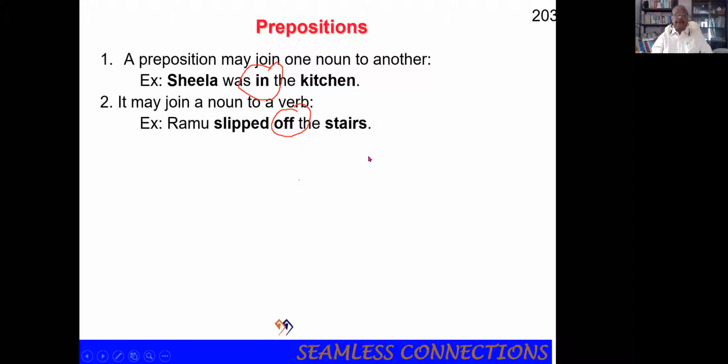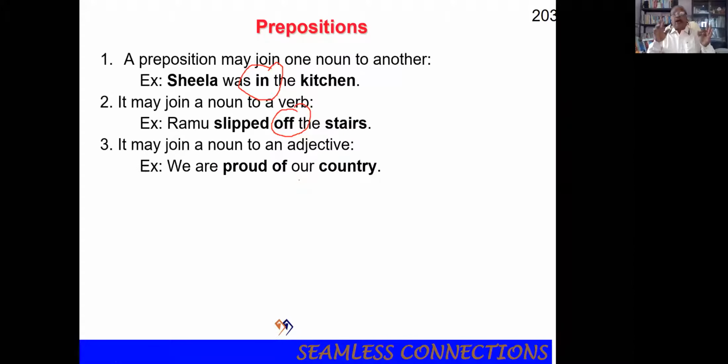Next, it may join a noun to an adjective also. So a noun to a noun, a noun to a verb, a noun to an adjective. For example, we are proud of our country. Proud of. We are proud of our country. If you remove the preposition, the meaning completely changes. So it's very important.